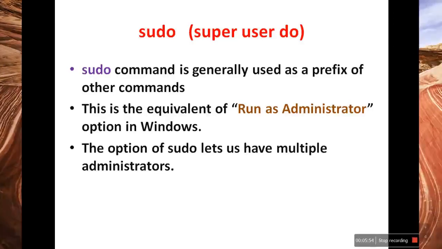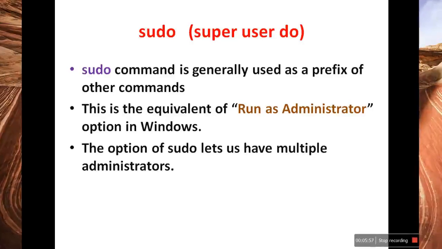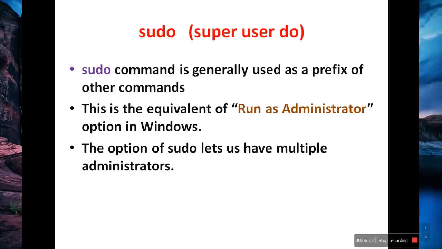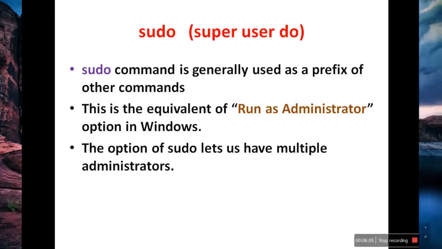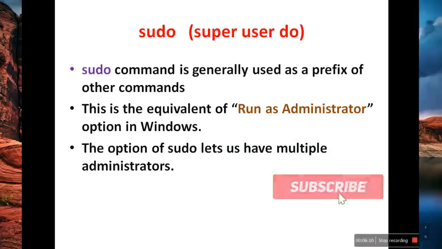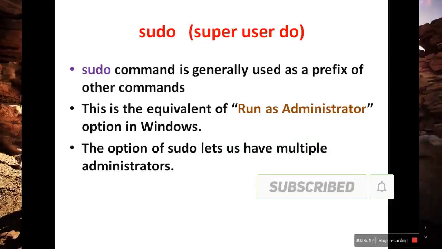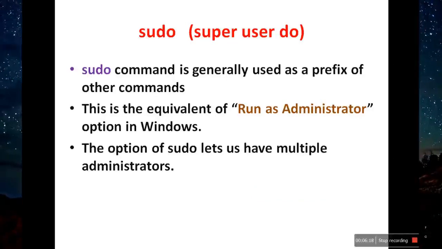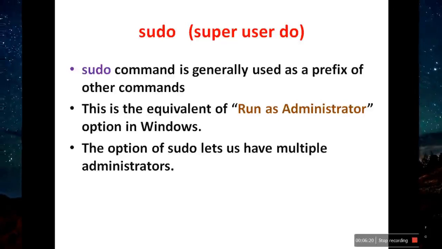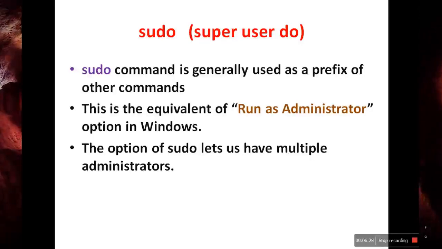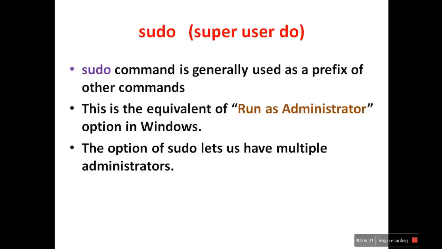Next, you need to understand what this command sudo is. Sudo's full form is super user do. It is actually the equivalent of the run as administrator option in Windows. If you want to change the settings of a system, then we will use the sudo command. So the main command will be prefixed with sudo. The option of sudo will have multiple administrators, meaning multiple people can change the system settings by prefixing sudo. So in front of any command, if you prefix sudo, you will be able to change the system settings.